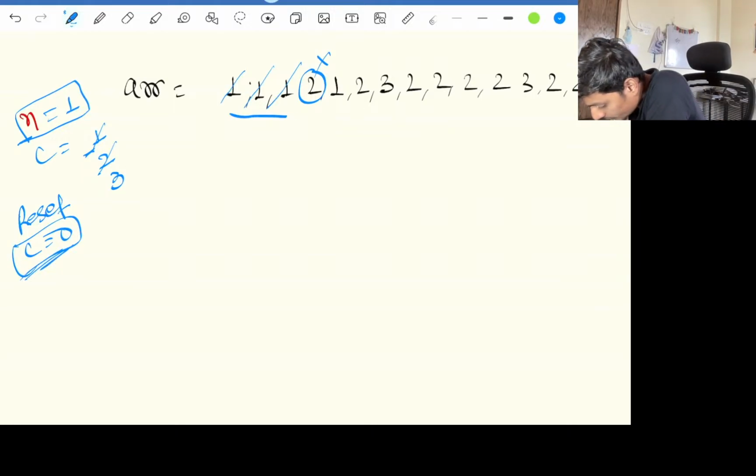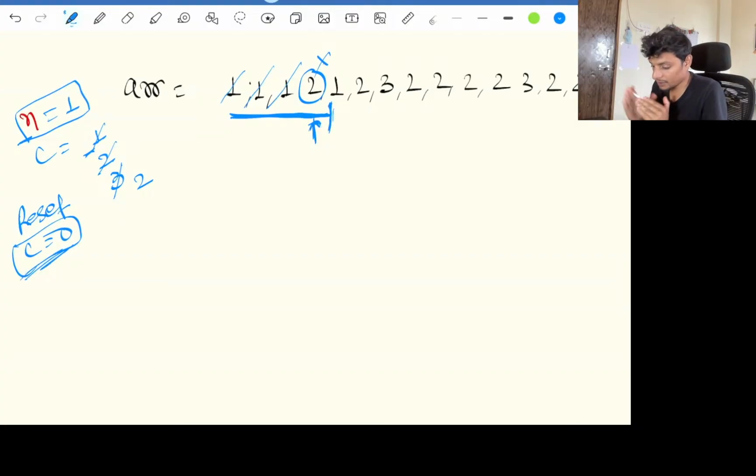Initially, up to this point, who is winning the election? 1 is winning the election, because till this point we have 3 votes. No, not 3 votes. We have initially 3 votes, but as soon as we reach this index, our vote could have become 2. We have cancelled out 1 vote of 1 with 1 vote of 2. So who is winning the election? 1 is winning the election up to here.